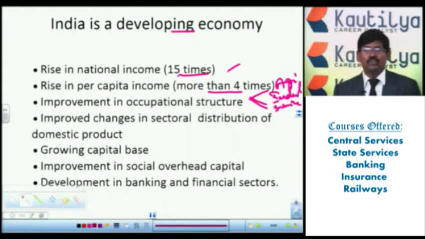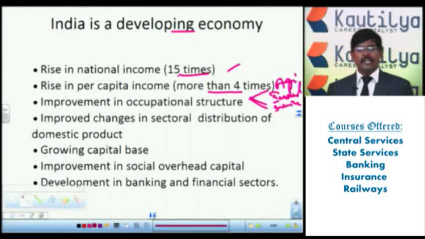The people, instead of looking only at the agriculture sector, are moving towards the industrial and service sectors. So they are looking after different sectors. That's why there is an improvement in occupational structure. Whenever there is an improvement in occupational structure, that is also an indication of a developing economy.